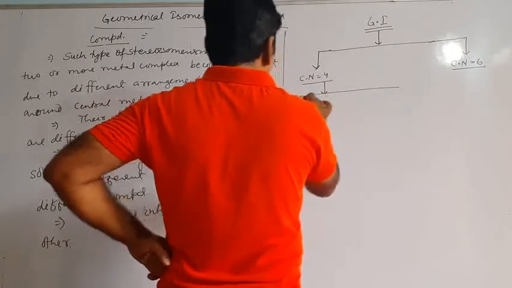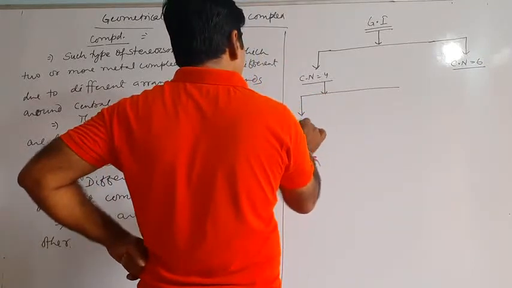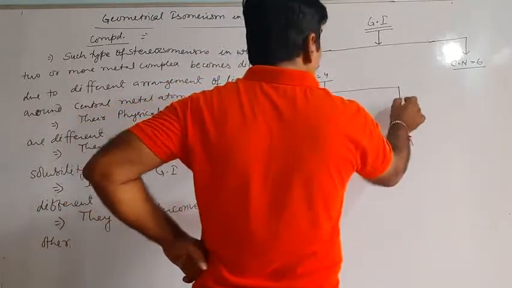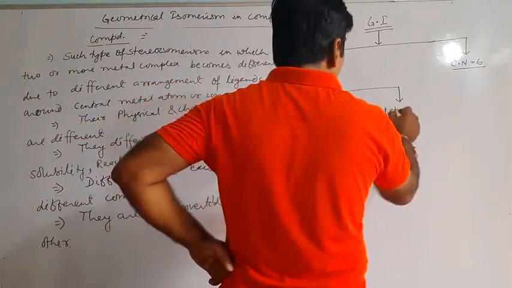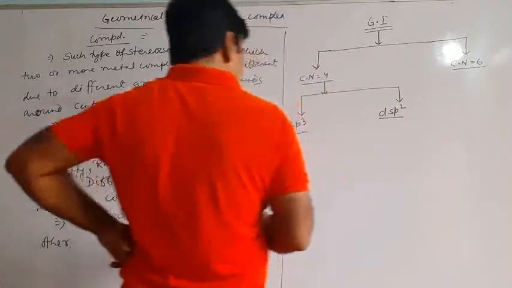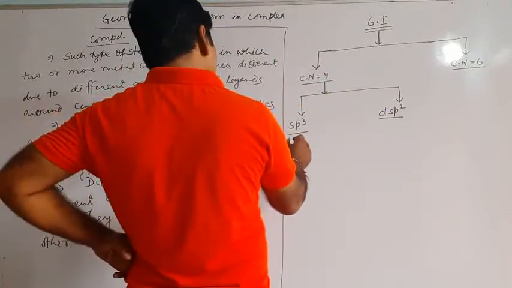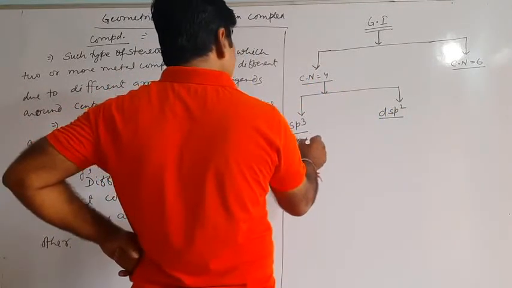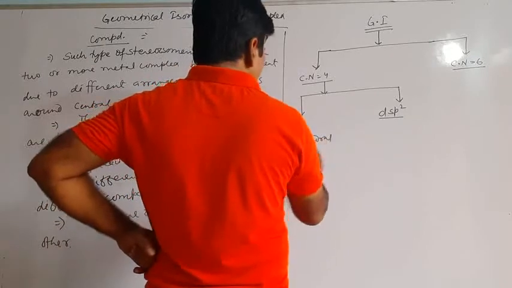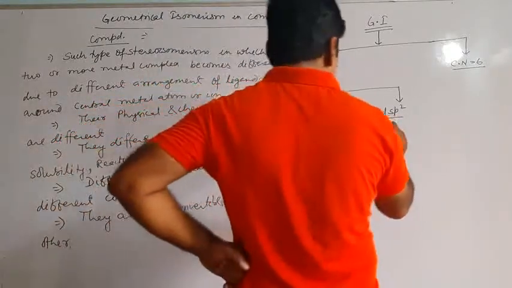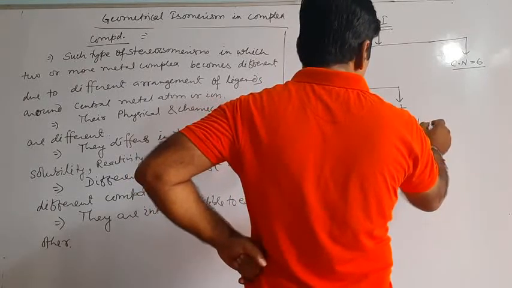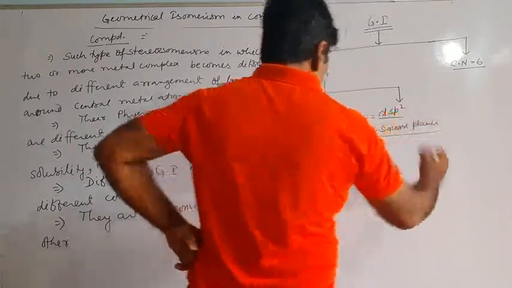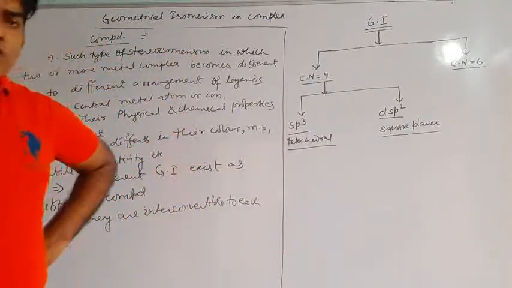One is sp3 hybridized complex, which is tetrahedral in nature. The other is dsp2 hybridized complex, which is square planar.